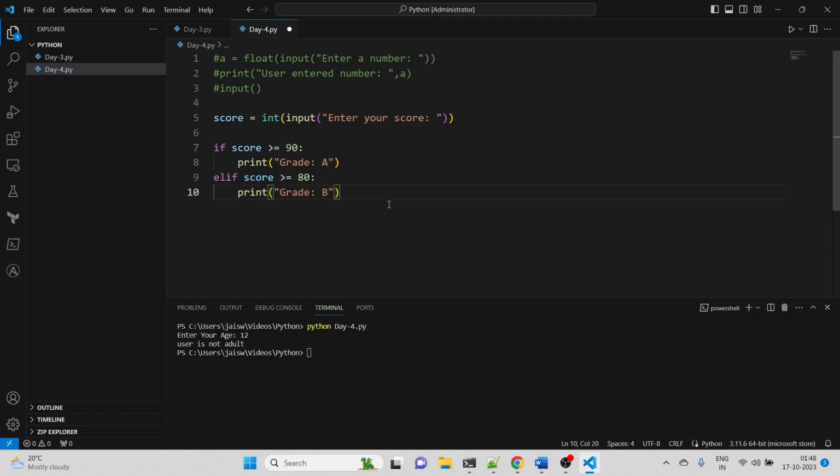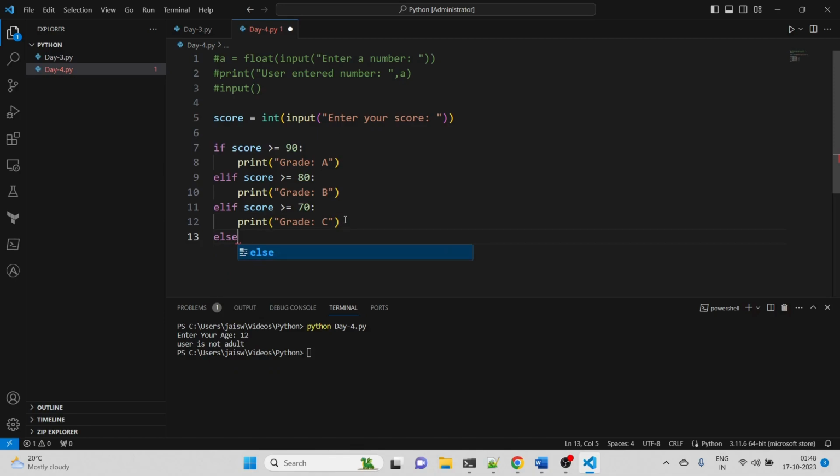Okay, and same with this elif condition, as I said, there could be multiple. So I can just copy paste this, and here let's say I want to put the value 70 and the grade will be C. Okay, and the last statement we can write, the ending statement, will be else.